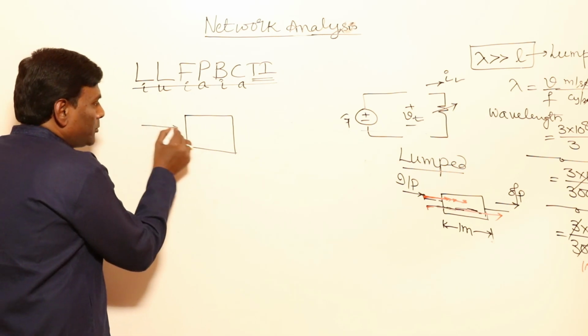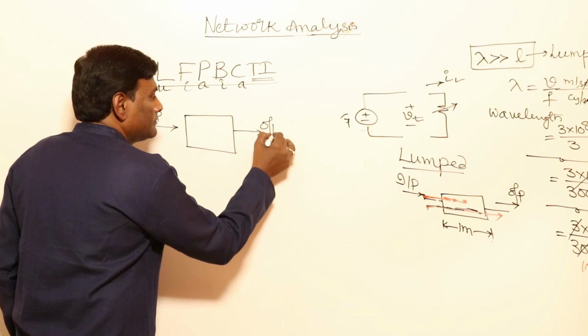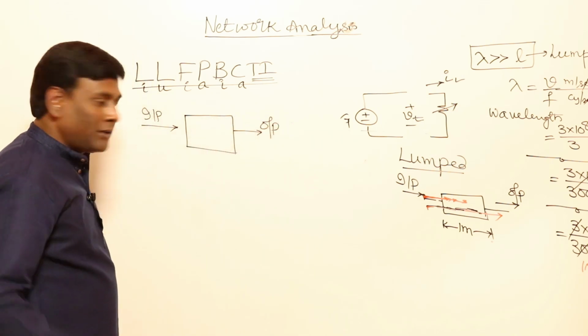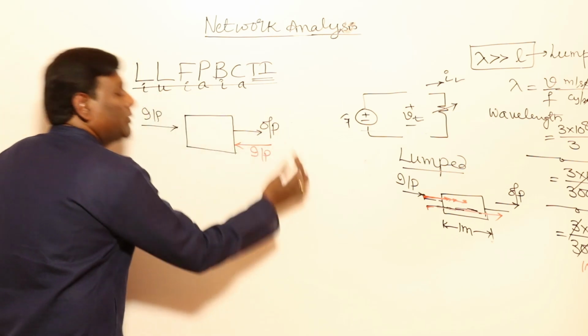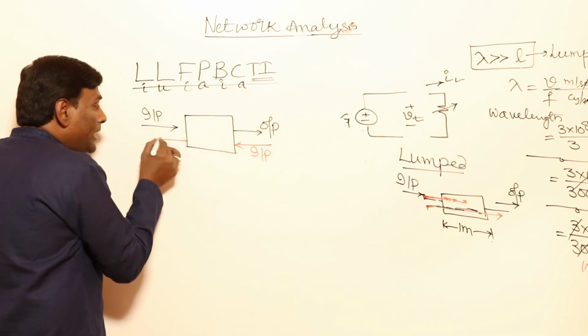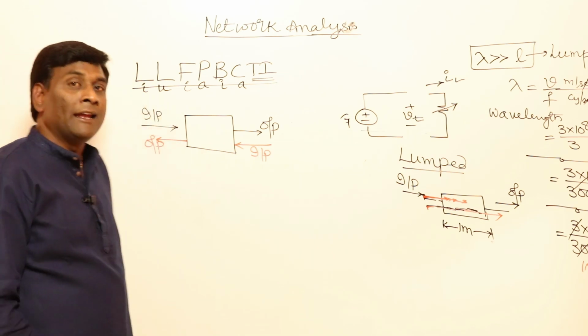If I give some input here, output will come. For example, if I give the same input at the output side, the same output I should get at the input side. That is called bilateral.